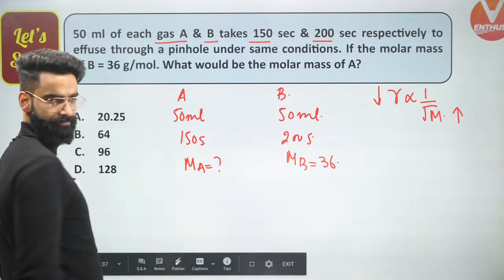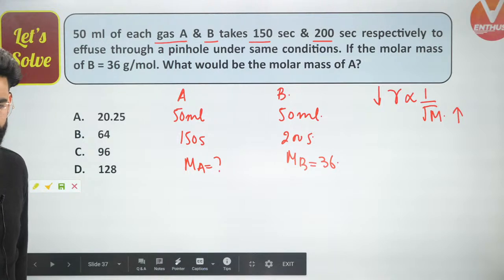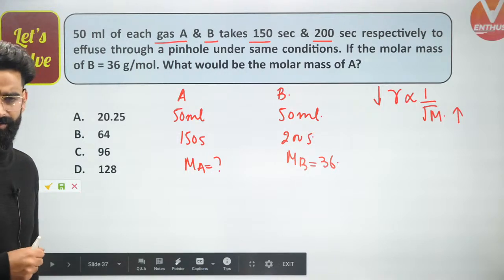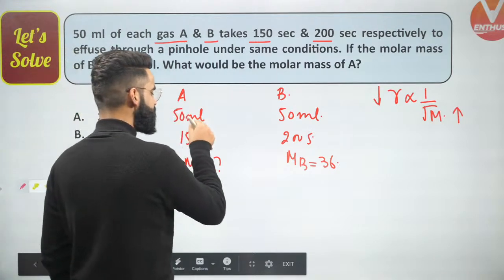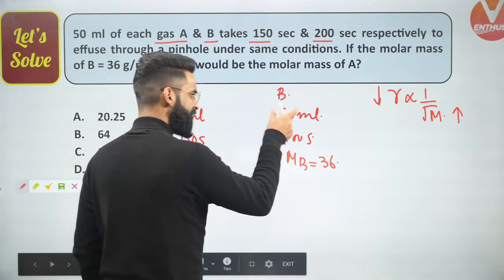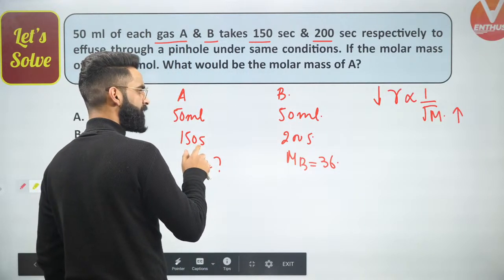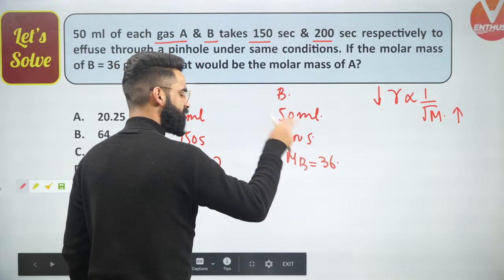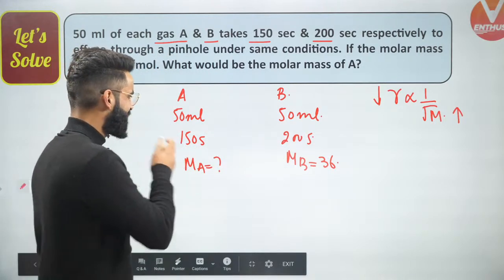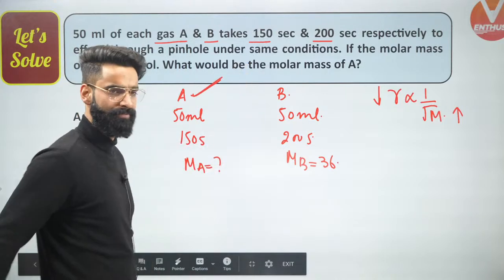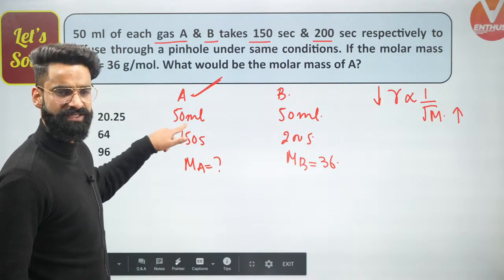How do we do it? See guys, understand properly what I'll be doing. First of all, 50 ml of gas A is effusing. Over here, again 50 ml of gas B is effusing. 50 ml of gas A takes 150 seconds to effuse. 50 ml of gas B takes 200 seconds to effuse. So can I say this gas is effusing faster, because it's taking lesser time to effuse?